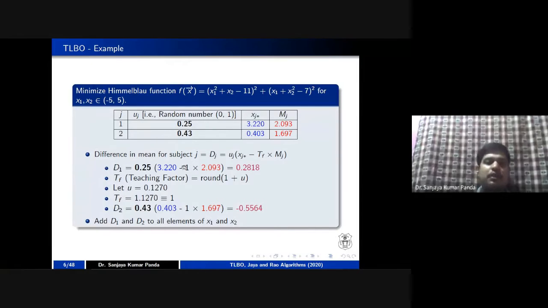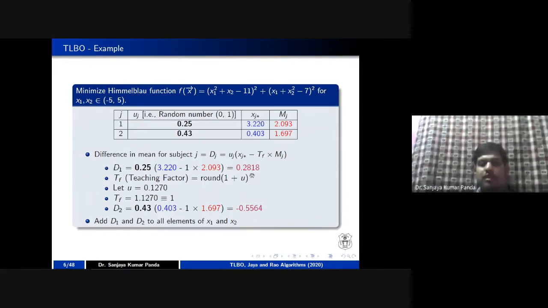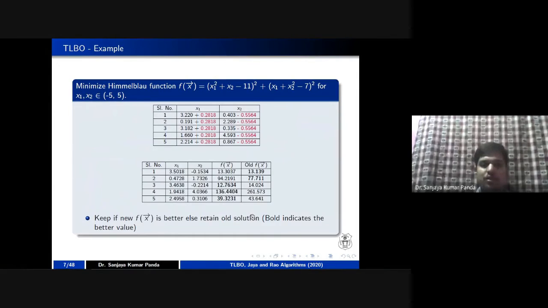That's why whatever difference in the mean subject we calculate using these two is going to be updated in all the population. For the first subject we got 0.2818, for the second subject we got minus 0.5564, so I am updating all the population.